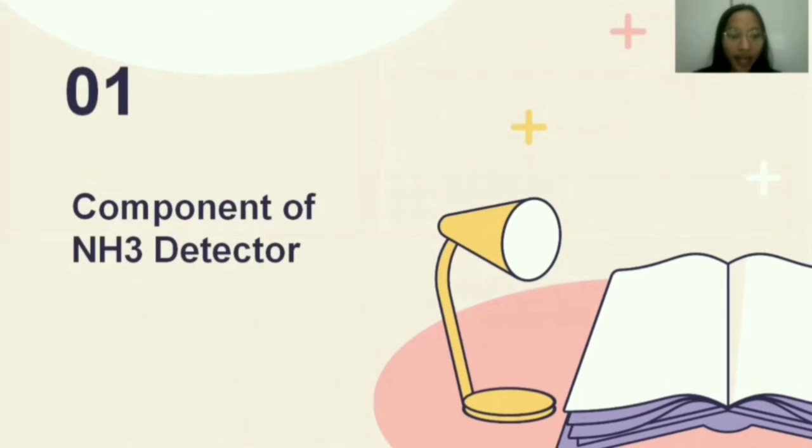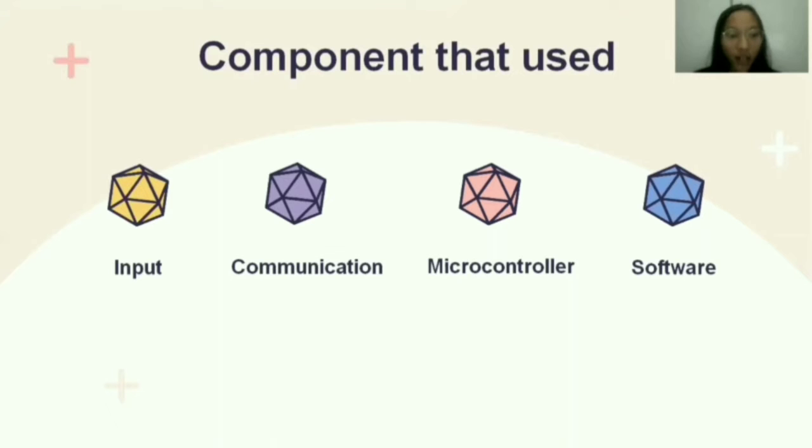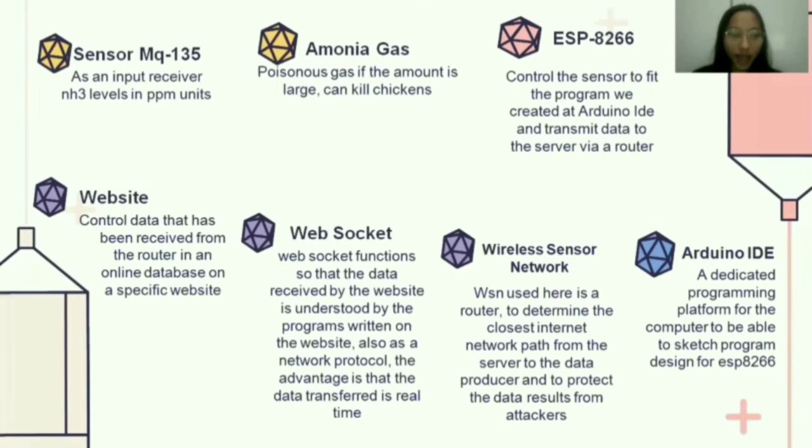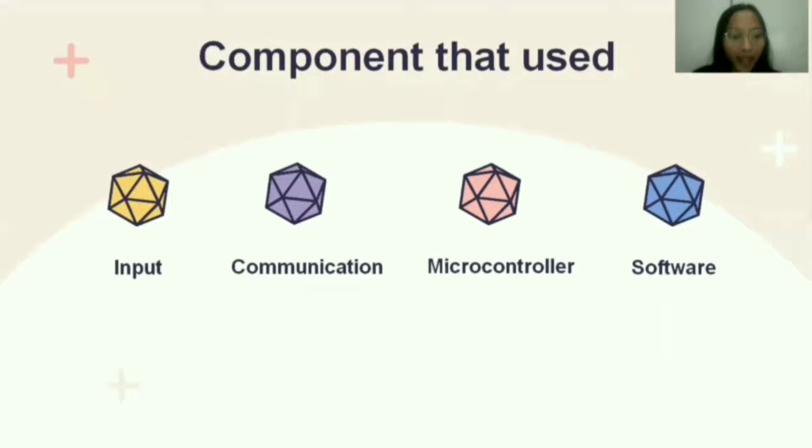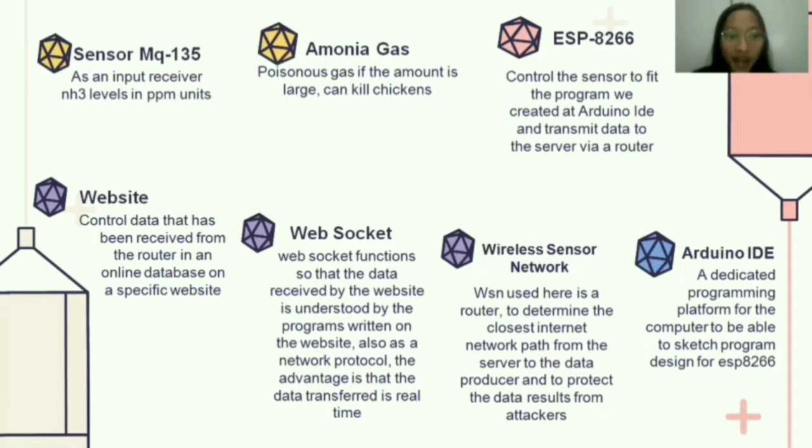The first topic is the components of the NH3 detector. The components used are input, communication, microcontroller, and software. The input components are the MQ135 sensor and ammonia gas. The MQ135 sensor is an input receiver of NH3 levels in ppm units. And the second one is ammonia gas, a poisonous gas that, if the amount is large, kills the chickens.